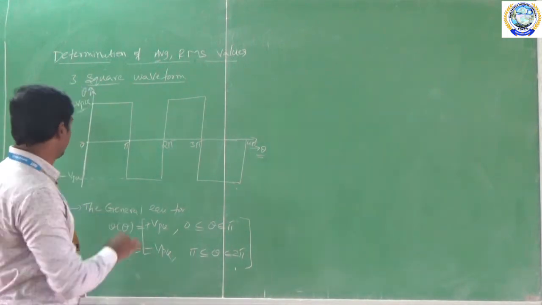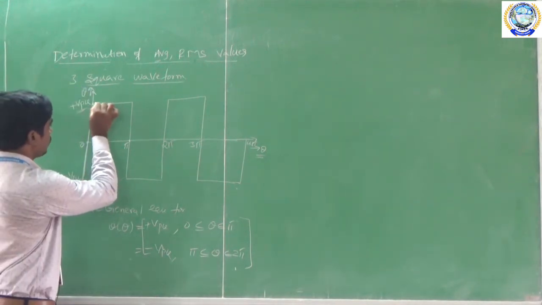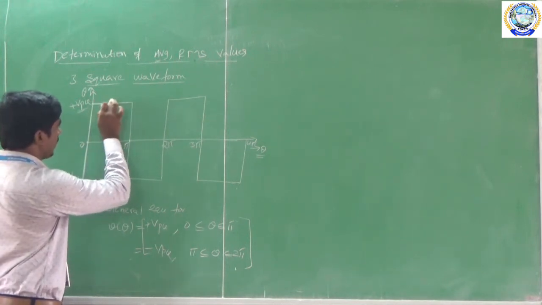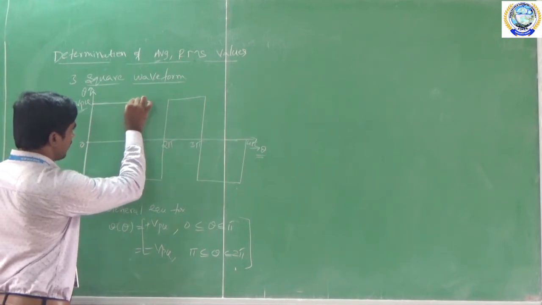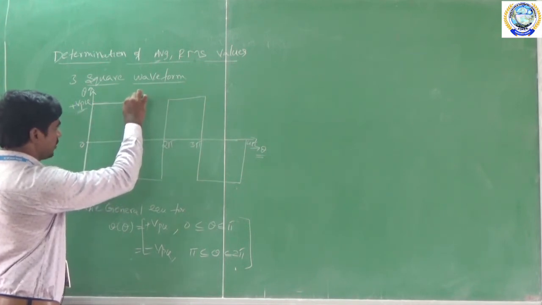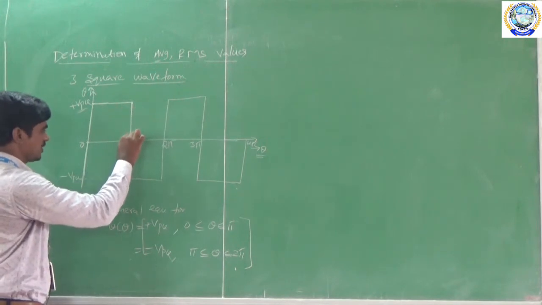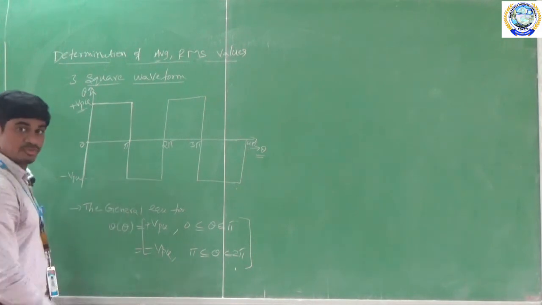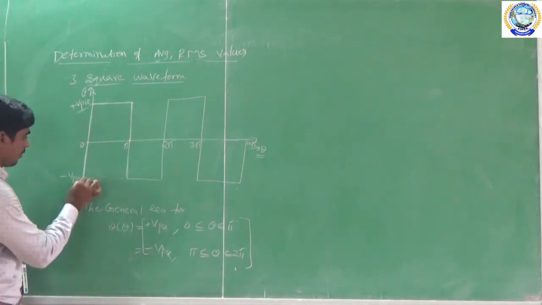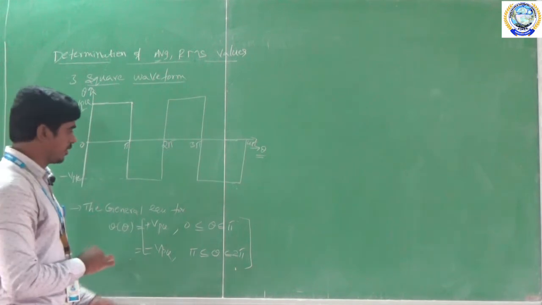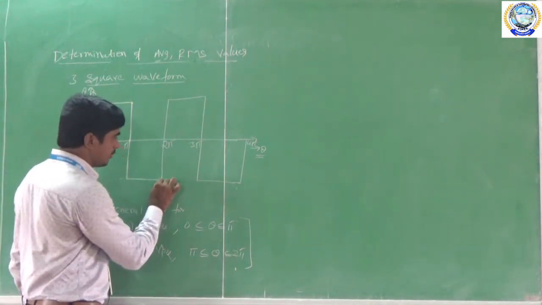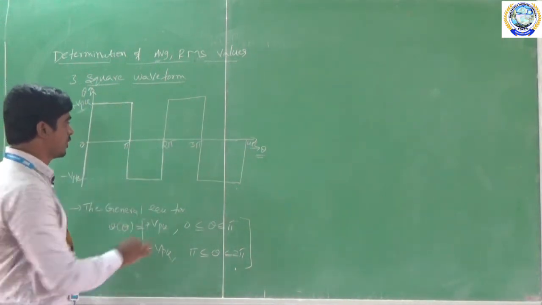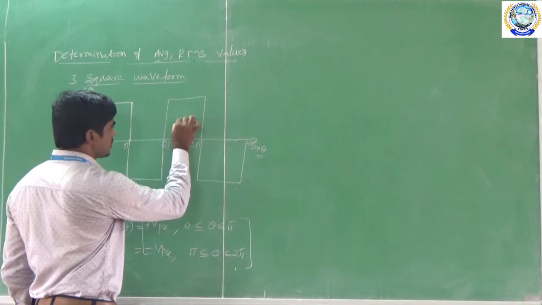Now see here, the square waveform looks like this. At 0 point it has a value of Vpk and it goes on in this way, and after this point it starts decreasing and reaches 0. Again it continues decreasing in the negative direction and reaches the maximum value, called minus Vpk. Again it continues for some time and then reaches 0 at 2 pi. And again the cycle will repeat.